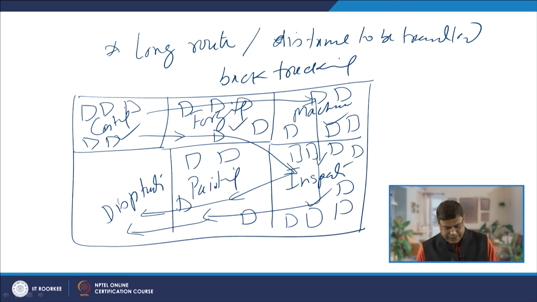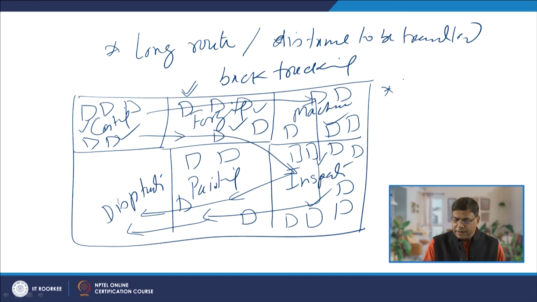In this case, all these casting processes will be doing a similar kind of job. Similarly, the forging processes will be doing similar kinds of jobs. So, even if one or two machines go off or a breakdown in one or two machines takes place, the entire production facility is not affected.